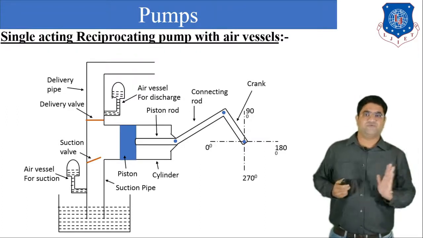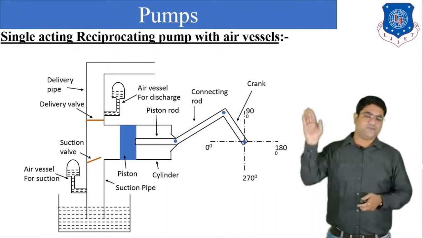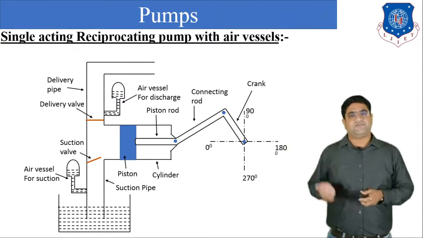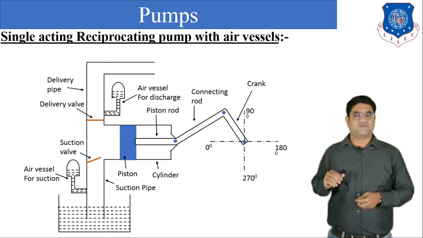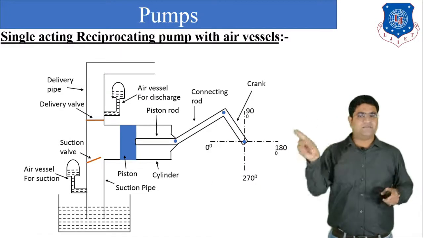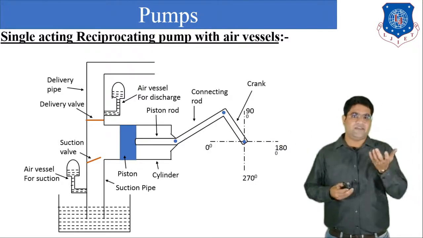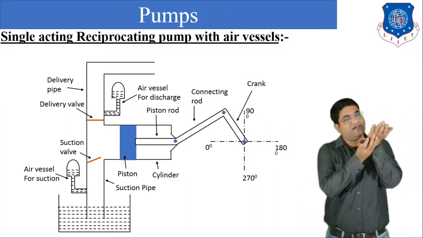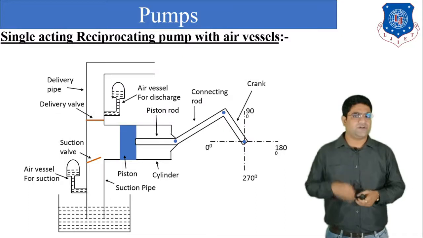The piston will push the water to move into the delivery pipe, and during the delivery stroke, some amount of the water will be trapped inside the air vessel at the delivery side. So the air which is already available in the air vessel will be compressed by that liquid. Okay, so this is the basic initial condition you have to understand.